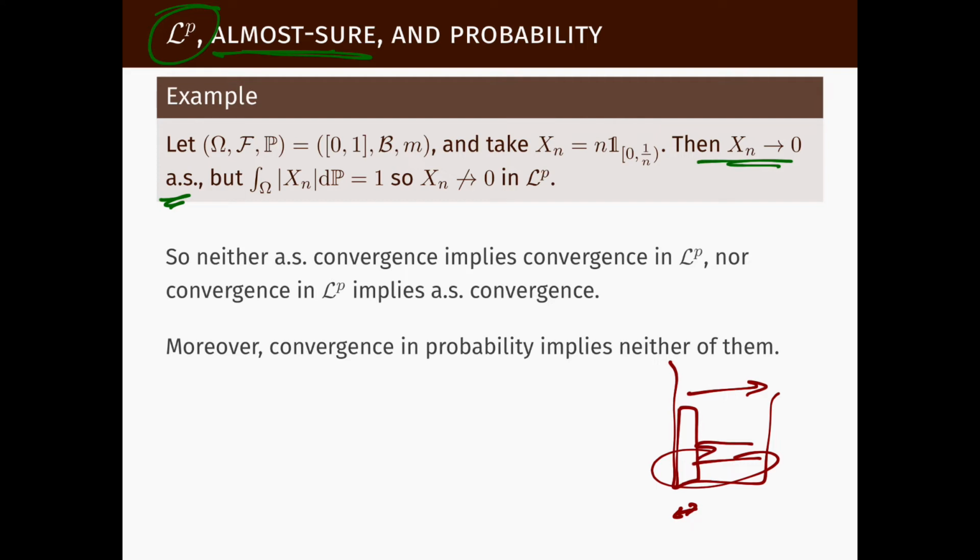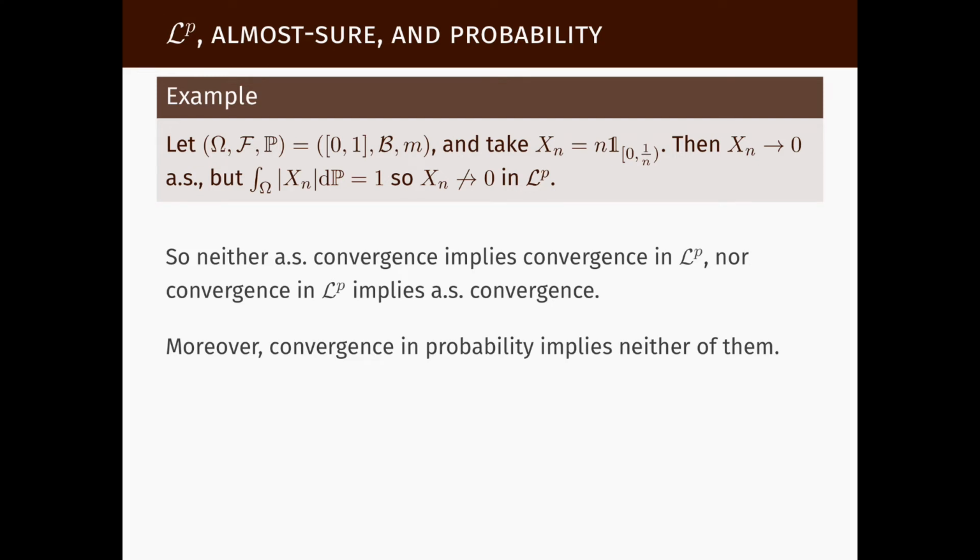So in summary, it is possible to converge almost everywhere, but not in LP. And it is also possible to converge in LP, but not almost everywhere, even in probability spaces. So almost sure convergence does not imply convergence in LP, and convergence in LP does not imply convergence almost everywhere either.